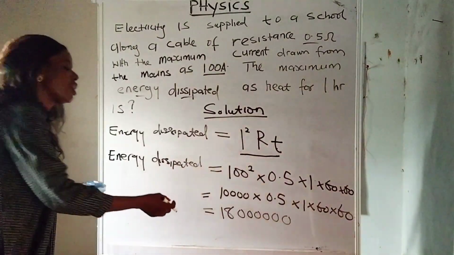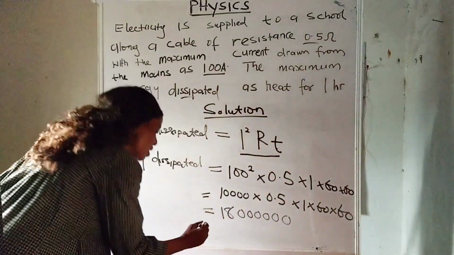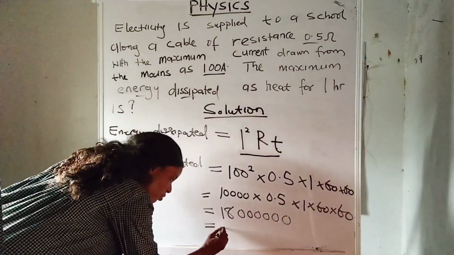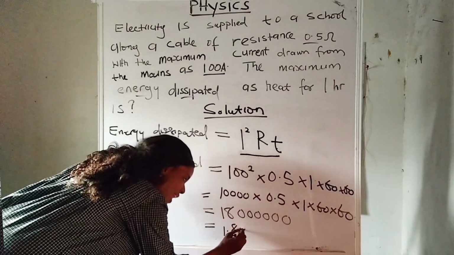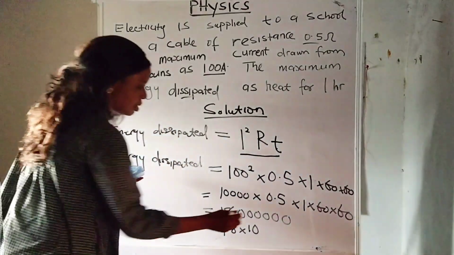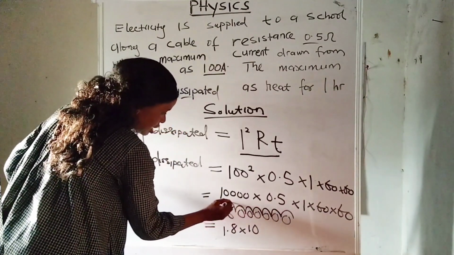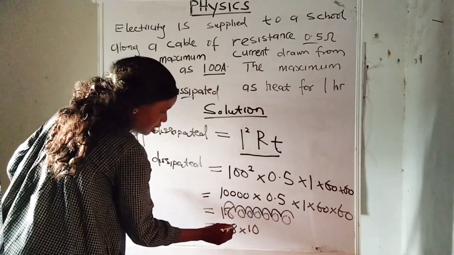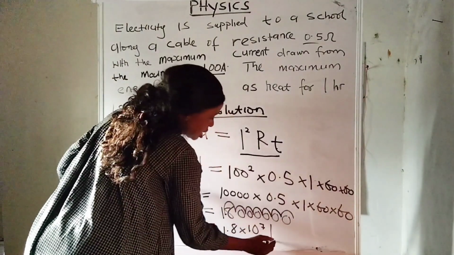If we don't want to go with all these zeros, we convert the number to standard form. So it will be equals to 1.8 times 10 raised to power, 10 raised to power what? Watch out. 1, 2, 3, 4, 5, 6, 7. This is where the point is. So it will be 10 raised to power 7 joules.